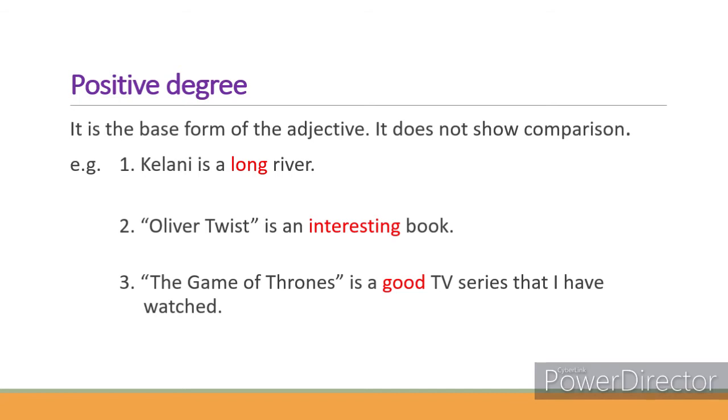Now here, the adjective good describes the TV series, but that particular TV series is not compared with any other TV series. So, here the adjectives long, interesting, good indicate positive degree of adjectives.